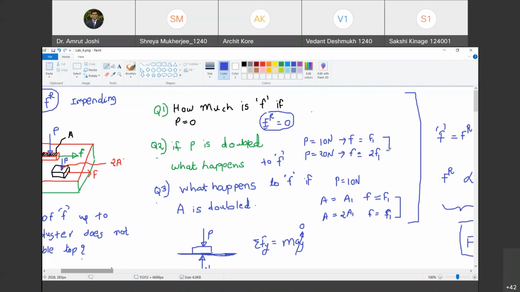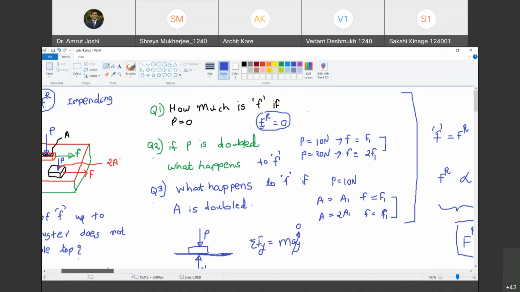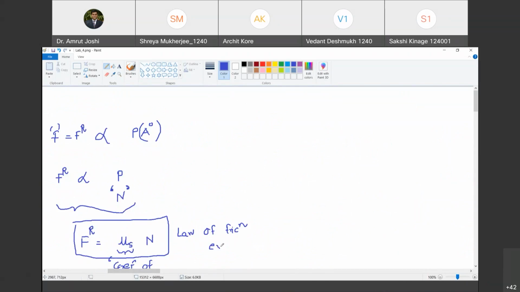Yes, sir. Similarly, what happens to F if the area is doubled? It remains unaltered. ये दोनों experimental observations हैं. There is no analytical or logical proof to it. Are you with me? Yes, sir. So therefore, this law of friction is based on experimental observations. Are you with me? Yes, sir. Experimental observations.